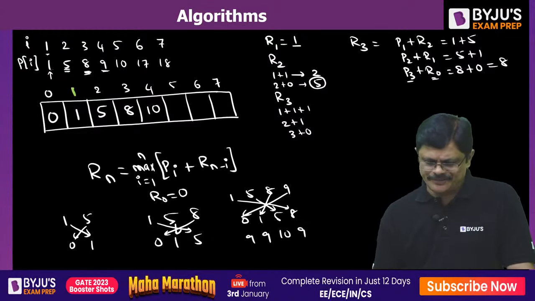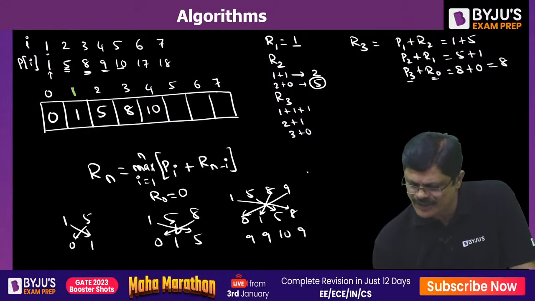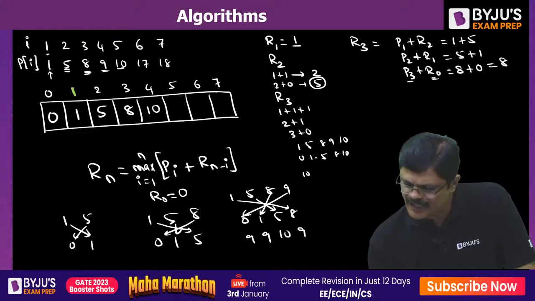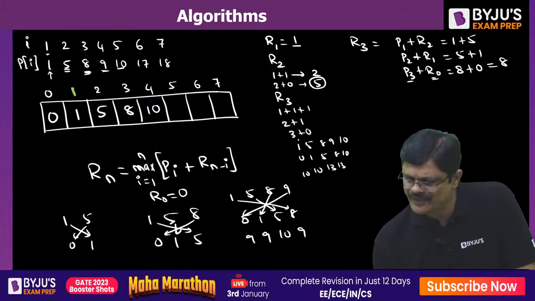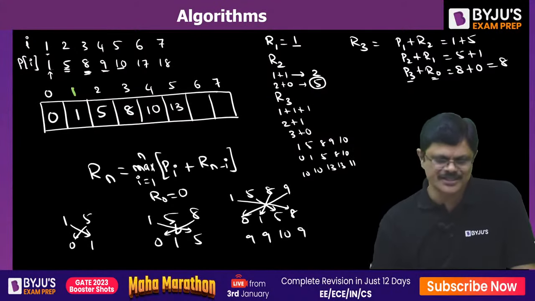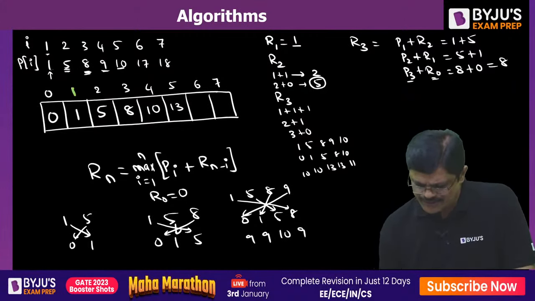The next one. Here you already see that 10 plus 0. I'm writing here 1, 5, 8, 9, 10 and here 0, 1, 5, 8, 10. So 10 plus 0 is 10. 9 plus 1 is 10. 8 plus 5 is 13. 5 plus 8 is 13. And 1 plus 10 is 11. So which one is larger? 13 is larger. Am I clear?